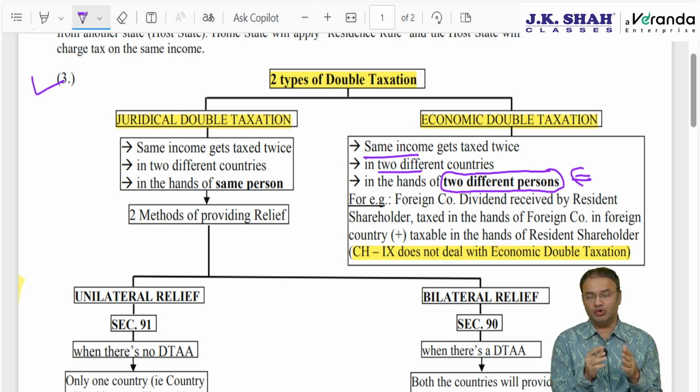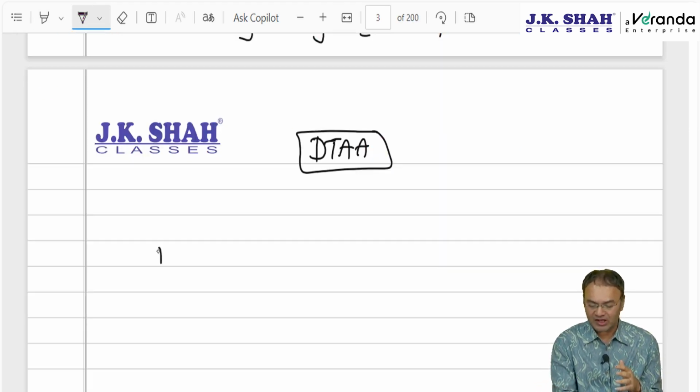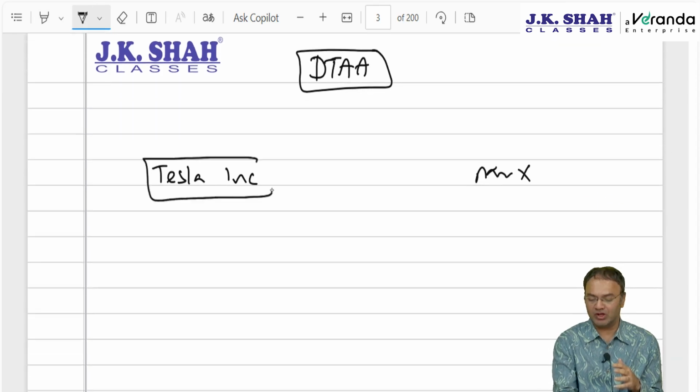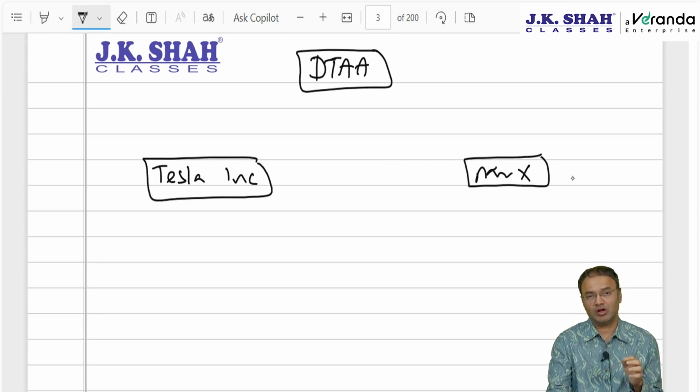For example, you are Mr. X, you acquired shares of some foreign company, let's say Tesla USA. Tesla is a US based company, a foreign company, Tesla Incorporation. Who is the real owner of the company? Answer, shareholders. You are the shareholder, and being a shareholder, you are part owner of the company.